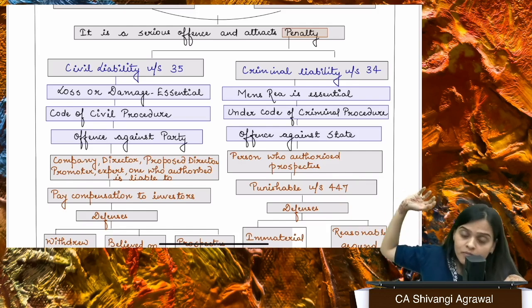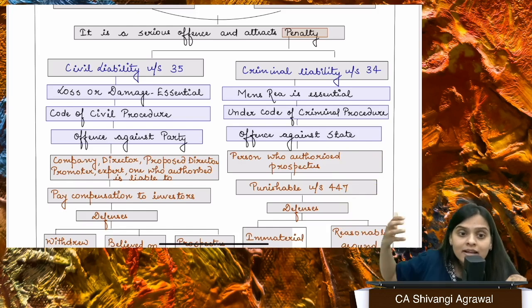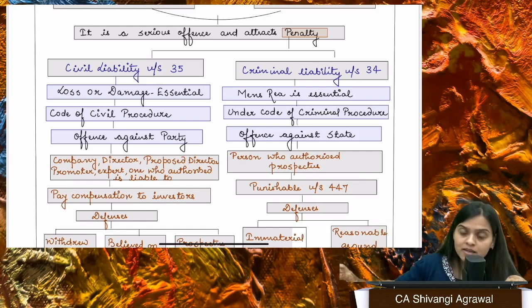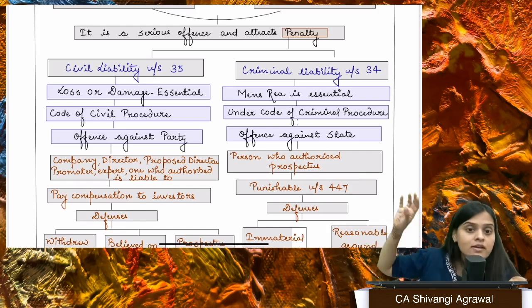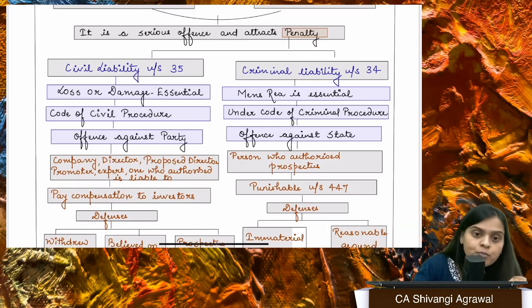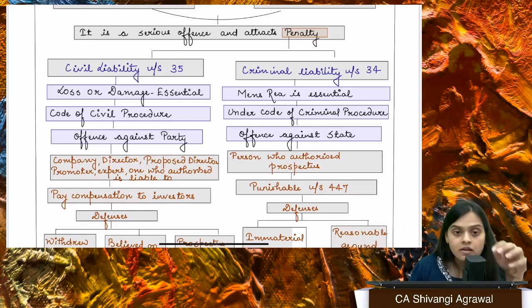If there is a valuation report, right? Now, I have relied on that valuation report. I thought that the person who is making that report is competent to make it. That person had given his consent. That person had not withdrawn his consent, right? So I have signed on the basis of that only. If that report is found to be untrue, how am I responsible, right? Because I have incorporated a correct extract of that report, and that report is made by a competent expert person, right? So that is also a point of defense.